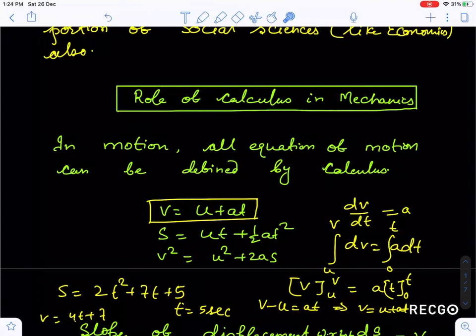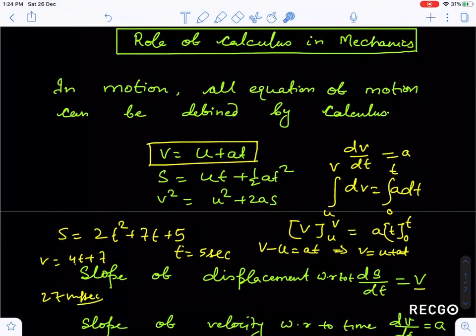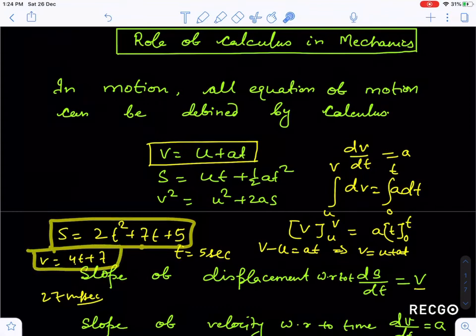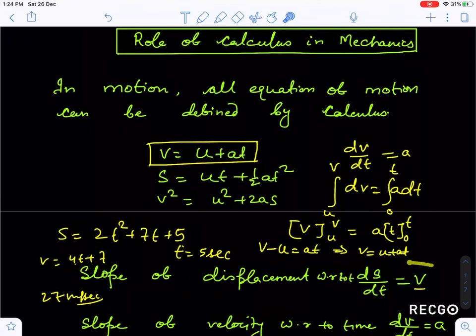Suppose you are given displacement equal to 2t square plus 7t plus 5, and you have to calculate the velocity after 5 seconds. You will take the relation ds by dt is equal to v.